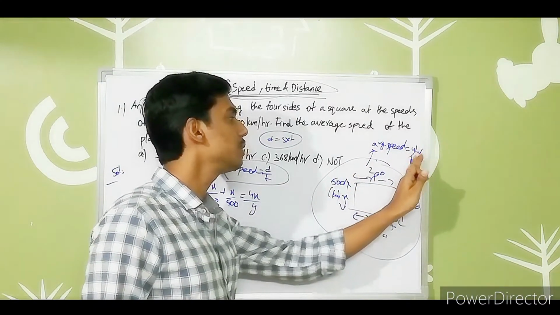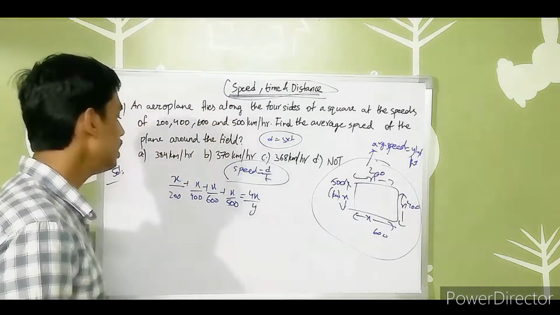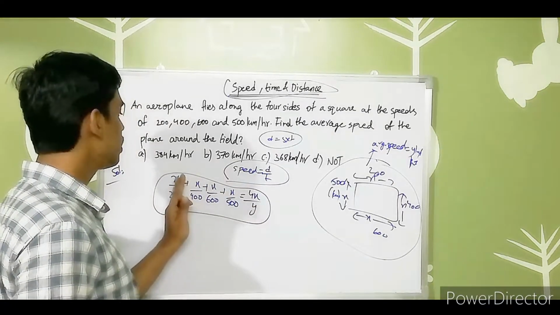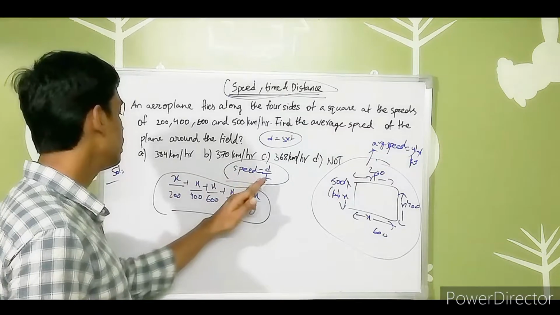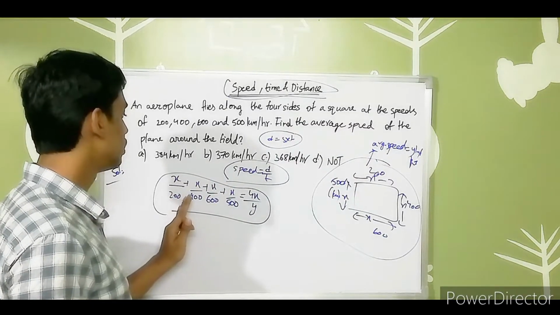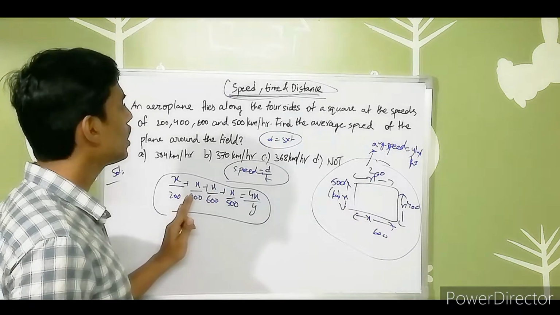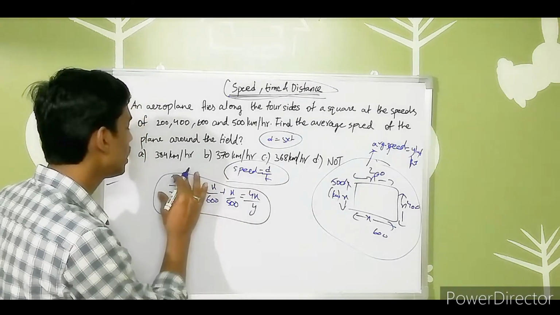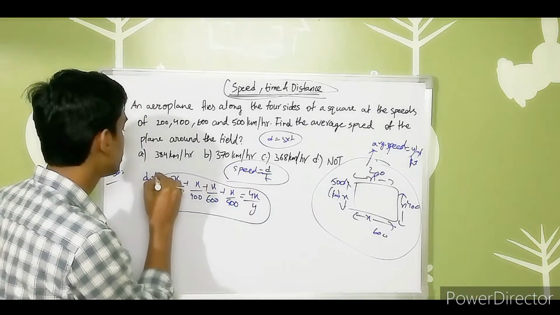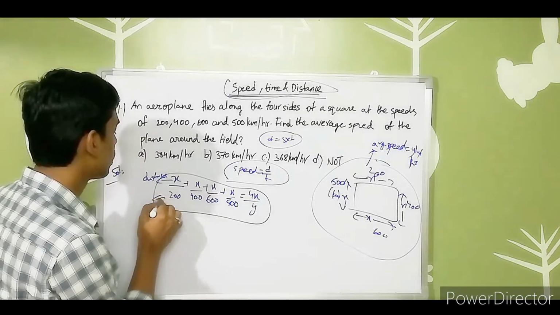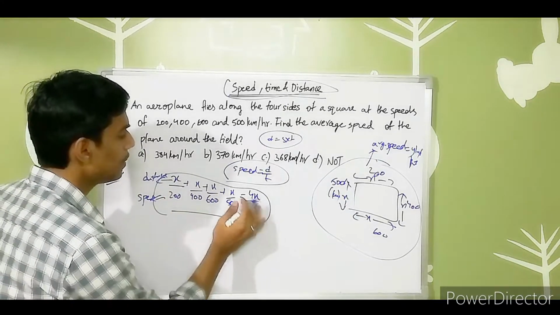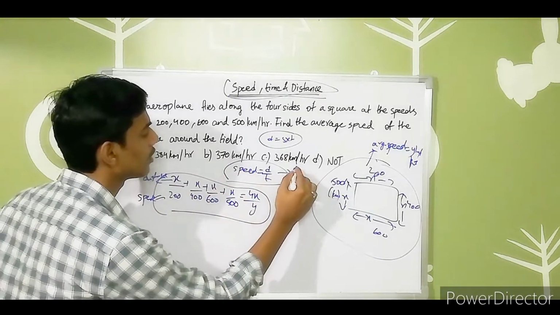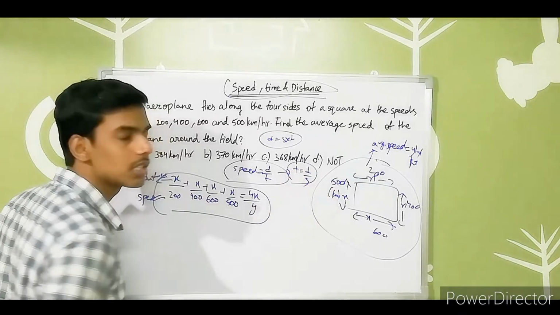So the average speed is distance by time. Here the numerator is the distance and the denominator is the speed, so distance by speed gives the time. So time equals distance by speed, and I will explain it.